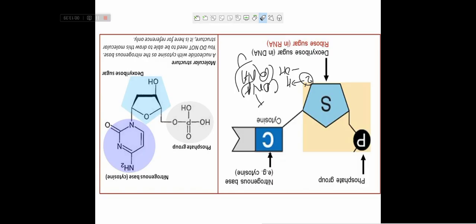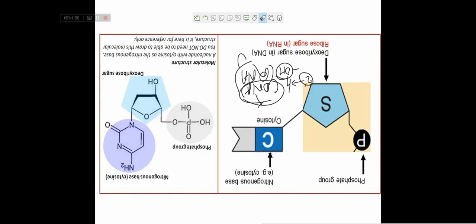Due to this OH group present in RNA, RNA is more reactive compared to DNA. So DNA is considered the genetic material of the cell, because DNA is less reactive compared to RNA.